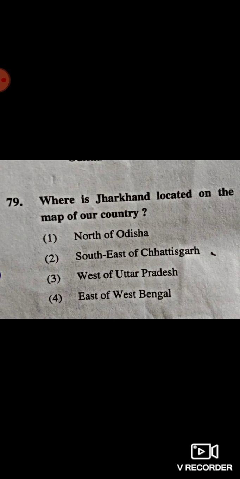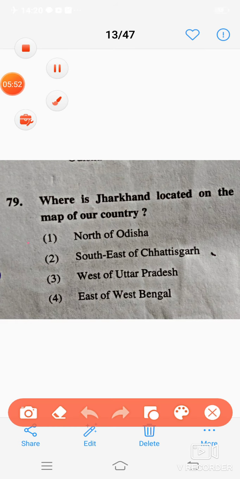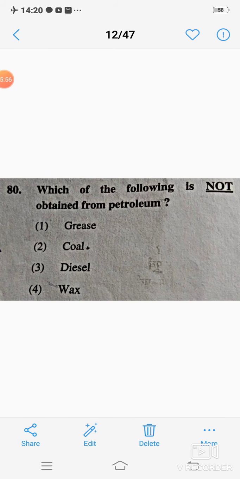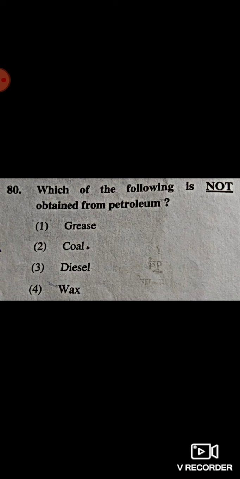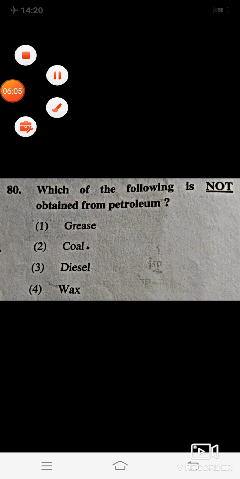Next question: where is Jharkhand located on the map of our country? Correct answer is 1, north of Orissa. Next question: which of the following is not obtained from petroleum? Correct answer is 2, coal.